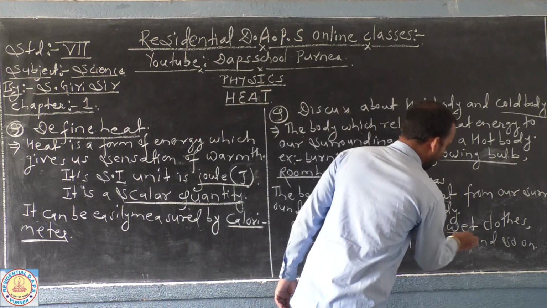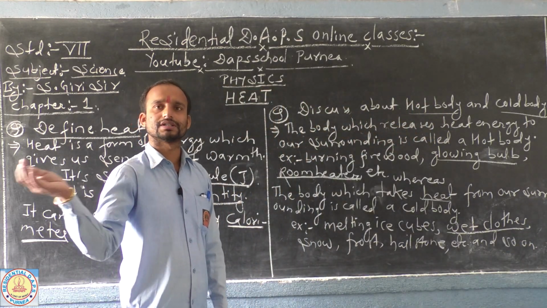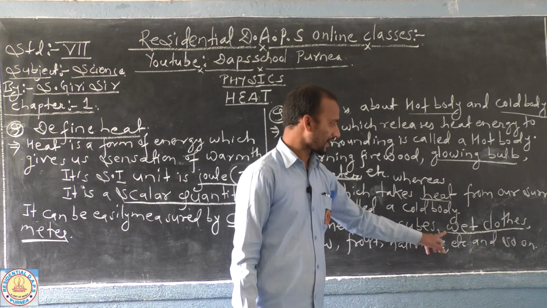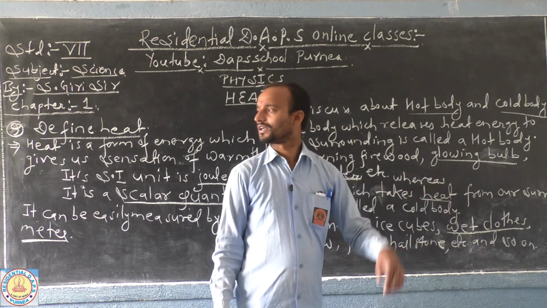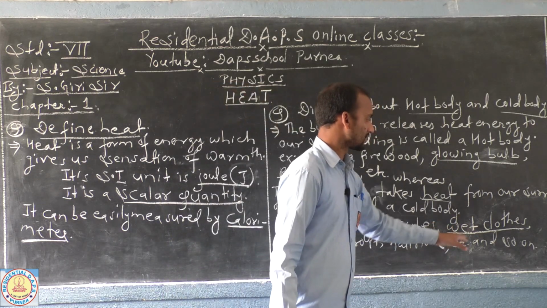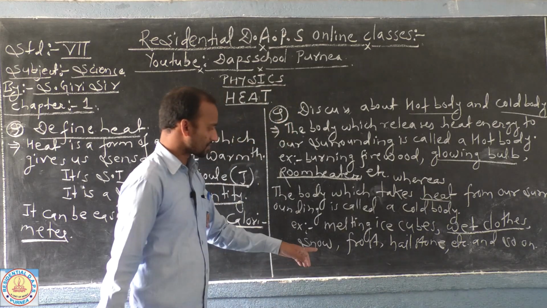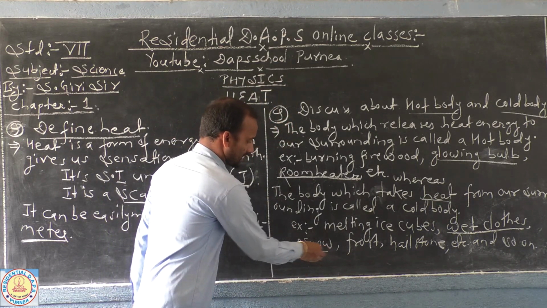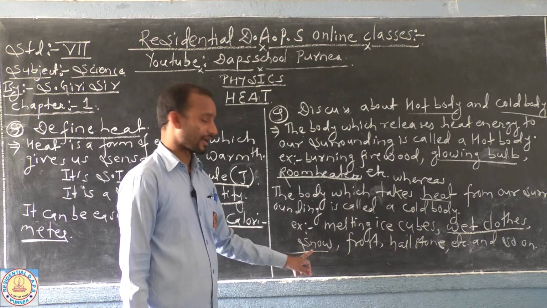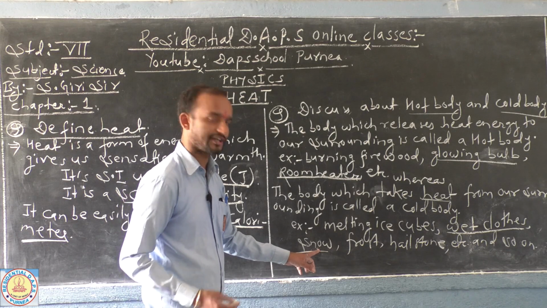Similarly, wet clothes start to dry up in the sunlight. It means the clothes are a cold body, absorbing heat energy from the sun or any other source of heat energy. Snow: you might have seen snow in snowy regions, at a hill station, and when you touch snow, you feel it is cold, because it is taking heat from your body.